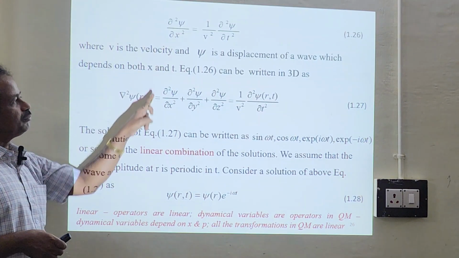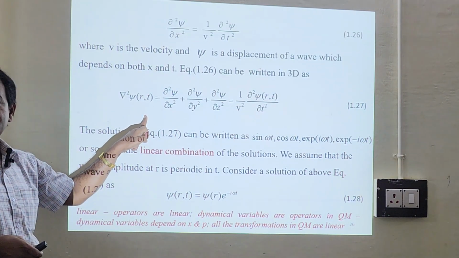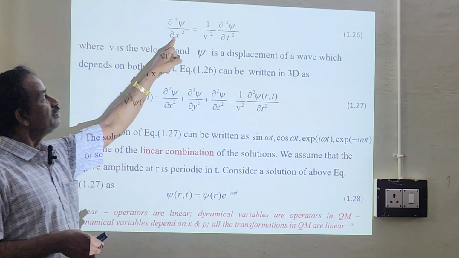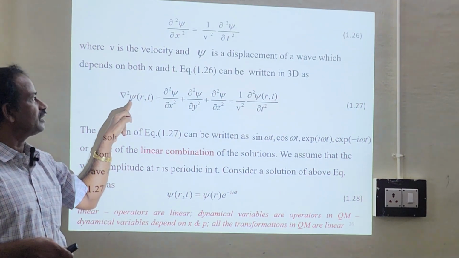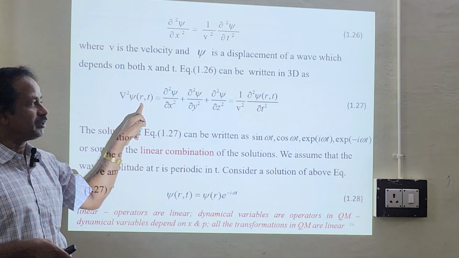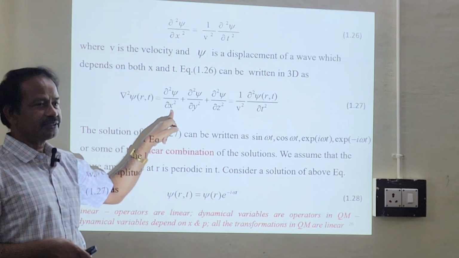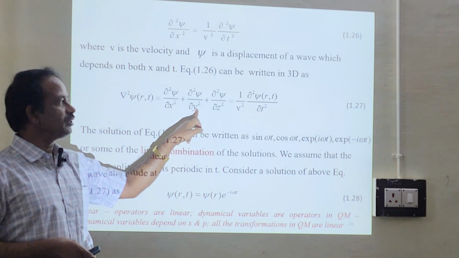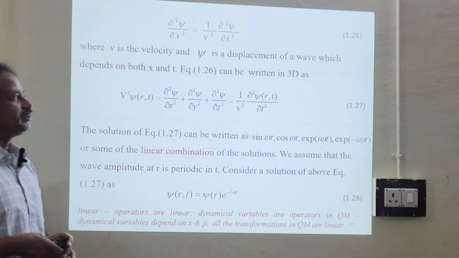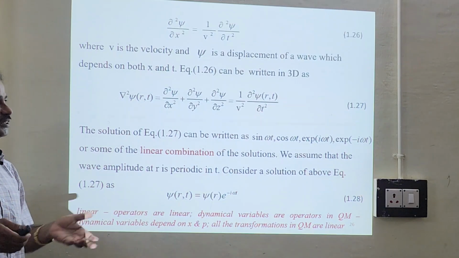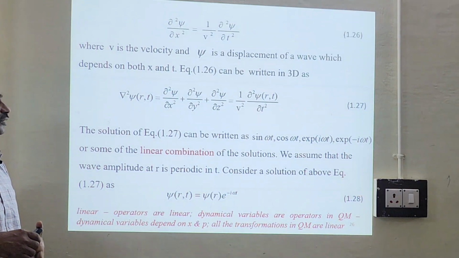In 3 dimensions, this can be written like this, equation 1.27. We can write the Laplace operator del squared psi, which depends on r comma t: d squared psi by dx squared plus d squared psi by dy squared plus d squared psi by dz squared, which is equal to 1 by v squared d squared psi, which depends on r comma t, divided by dt squared.